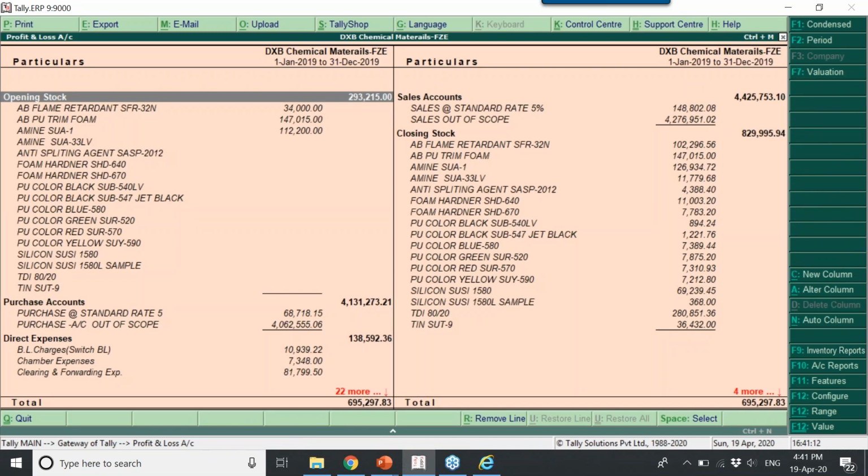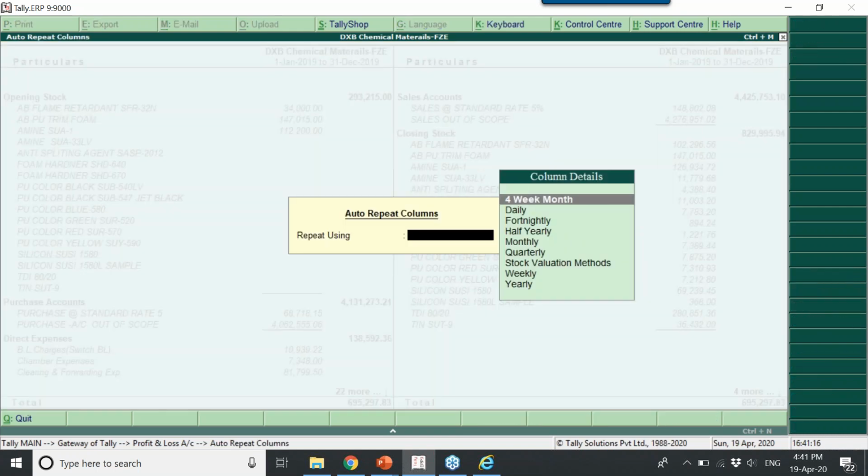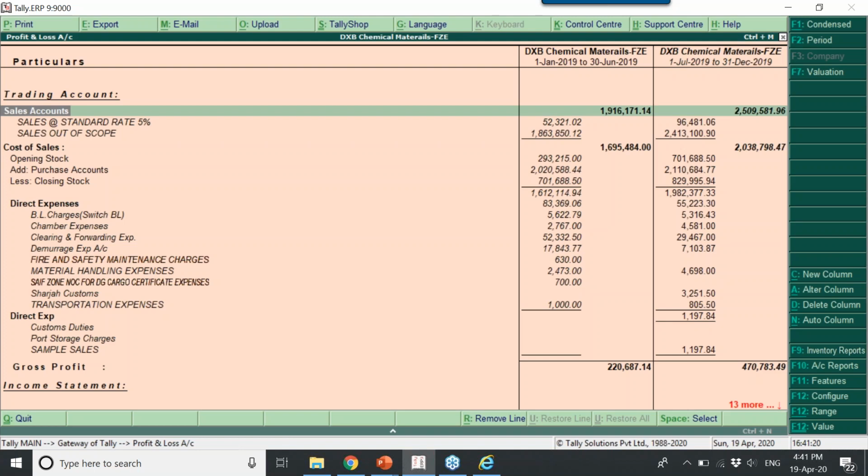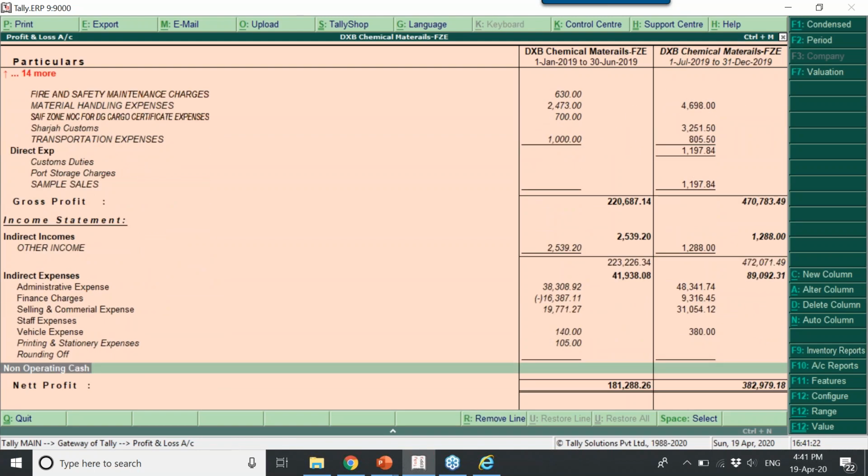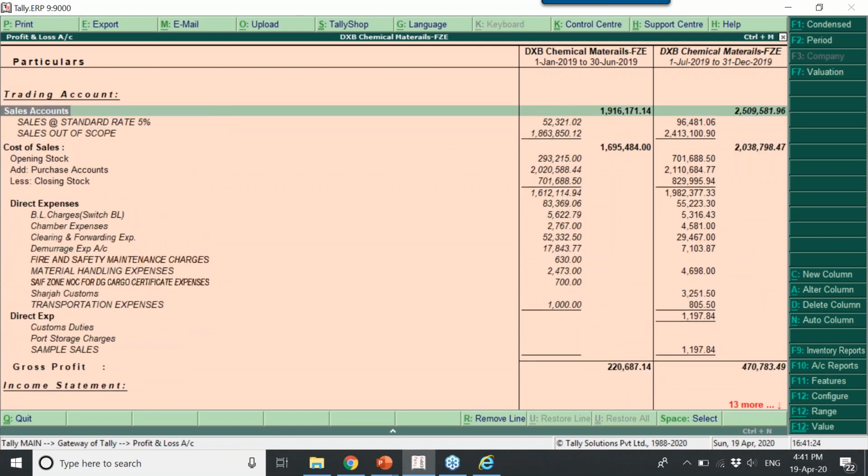Same here also. If you want to view the comparison, press Alt N, and you can view fortnightly or half yearly performance. Half yearly performance you can view.